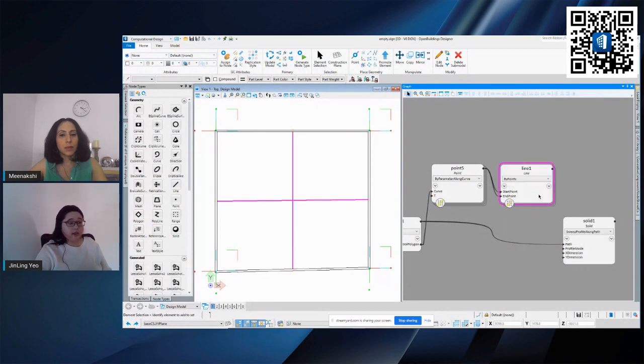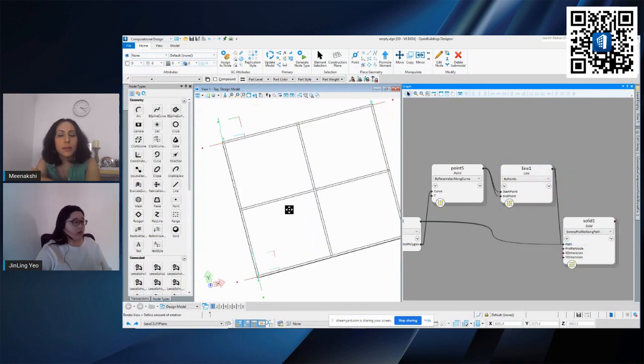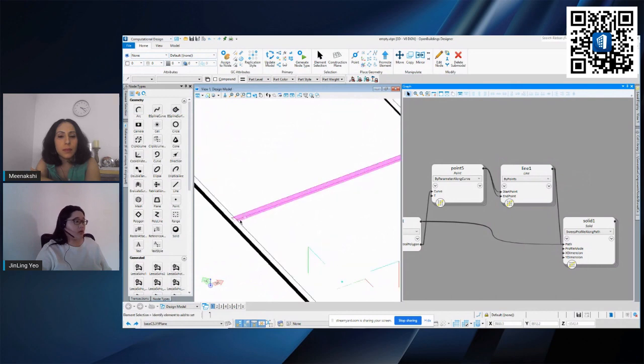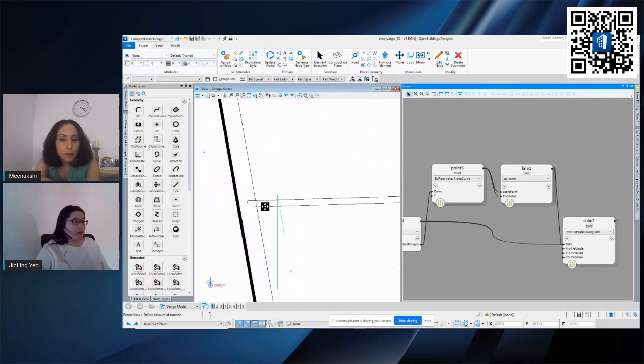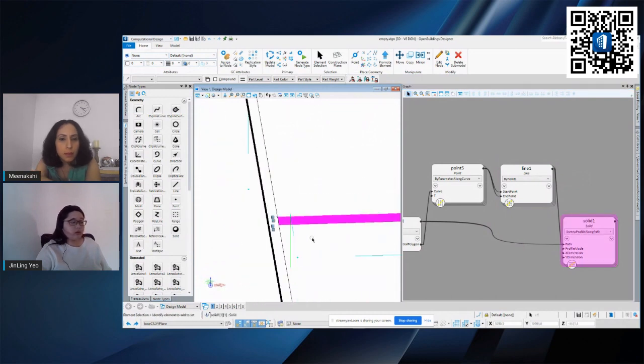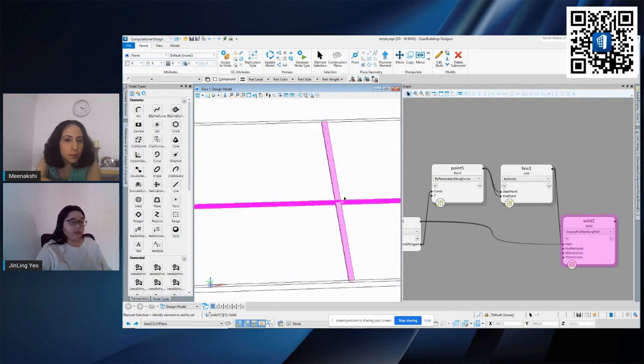So once I have this line created, same thing, this is like a path to create the solid. All I need to do is just connect this to the path. Let me zoom in quickly just to show you the end result. Basically it will extract another solid onto these lines here.